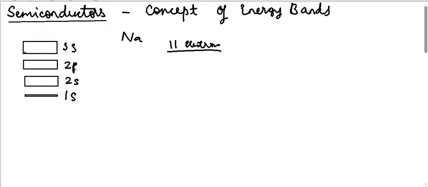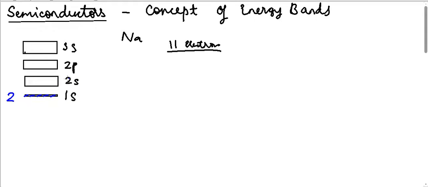Those are concepts from modern physics. But by Pauli's exclusion principle, if I distribute these 11 electrons, the 1s can carry a maximum of 2 electrons. So the first 2 electrons will go to the lowest level, and this will be completely filled.